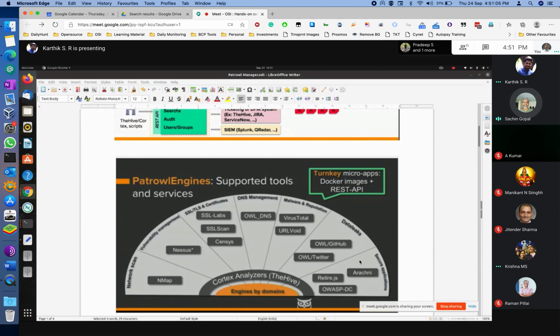Just to add to that, Krishna, there are scripts from Nmap for vulnerability scanning also. If you go to their website, you can use the vulnerability script option in the command and specify the script names, for example firewall scripts. So you can use Nmap for vulnerability scanning also, though definitely it's not as good as Nessus or OpenVAS or other tools. But yeah, they have options. You can do vulnerability scanning with that.